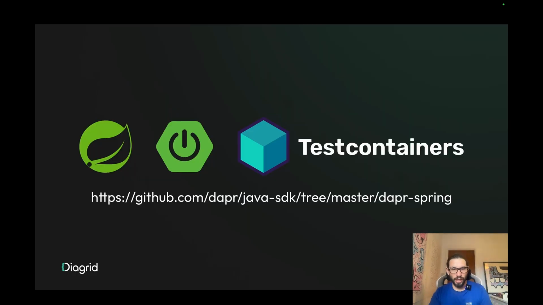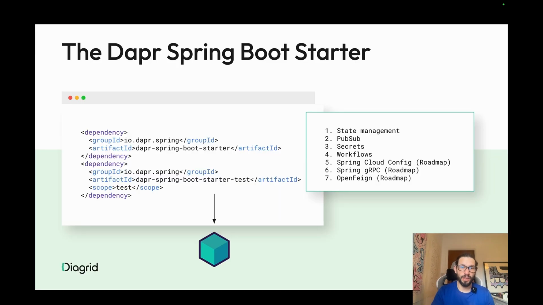So let's talk about the Spring Boot integration first. You can find all the source code for the extensions here. Basically, we have divided it into three parts: Spring support for auto wiring the objects that we need to interact with Dapr workflows and Dapr APIs, then Spring Boot starters to simplify dependency management, and the Testcontainers side of things to provide a local development experience. By adding two dependencies to your project, you will get full support for auto wiring, integrations, and testing locally without the need of running your application inside of Kubernetes.